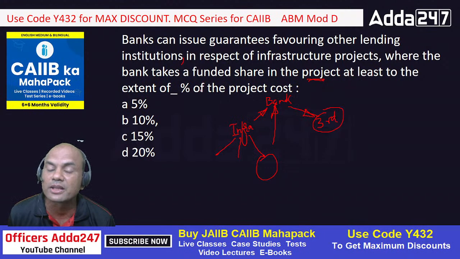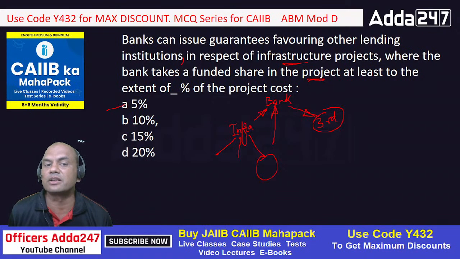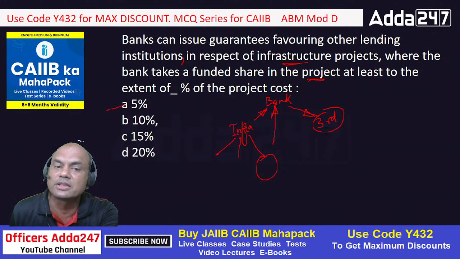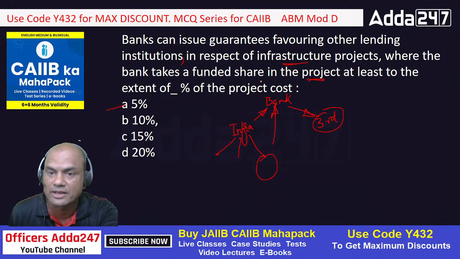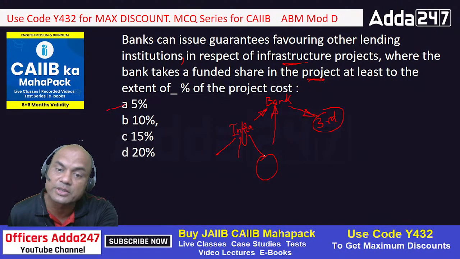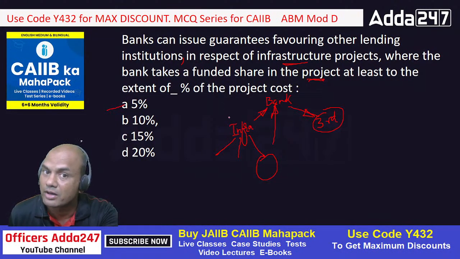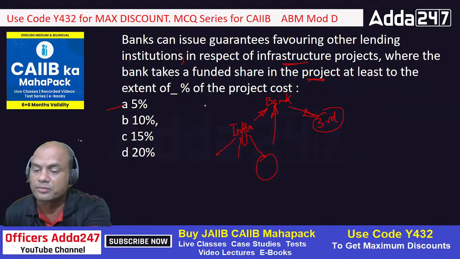What is that percentage of stake? 5, 10, 15, 20. For infra projects, always remember, infra projects, the answer is what? 5 or 10. Everyone is getting confused between 5 and 10. So the correct answer is A, 5%. For infra projects, it is specifically mentioned that the banks need to have a funded share in the project at least to the extent of 5%. In this project, not in that company. Remember, this concept should be very clear to you.